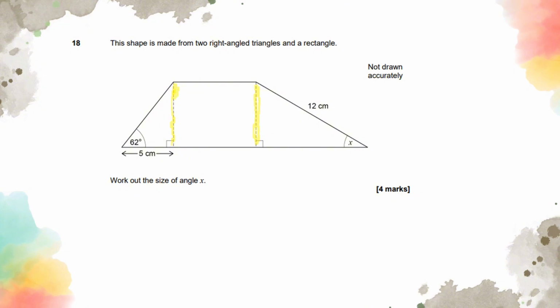So if I find out what this length is, I will be able to use that section there to help me to find out the angle X.